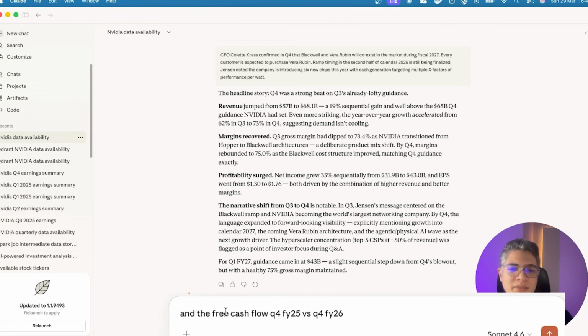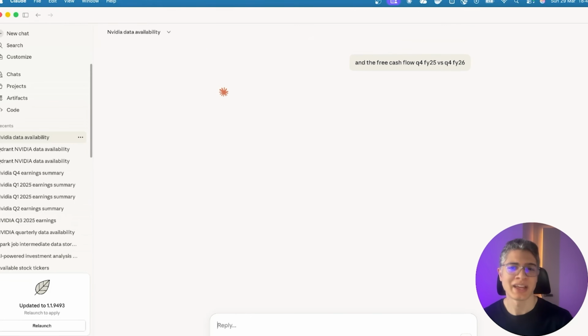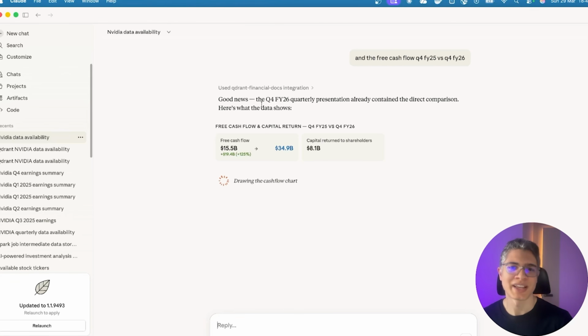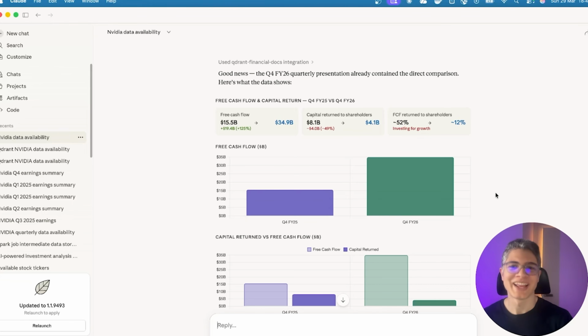But let's imagine that we want to have a more specific question that I know, for example, this one was provided in one of the presentations. So here we're testing whether Claude is able to read the chart from the presentations report. So as you can see here, it immediately knows that this information was shared in the fourth quarter, in the quarterly presentation. Oh, that's amazing. It's even displaying the graph. Let's see how accurate it is. And here are the results.